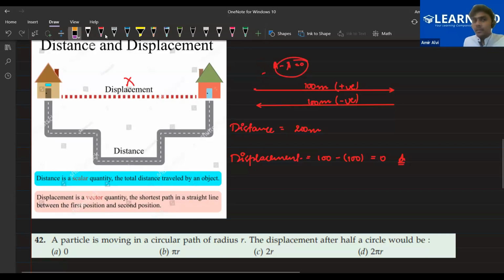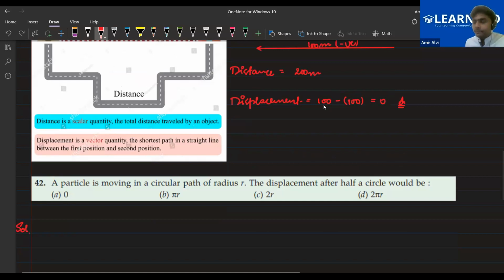Nahid, Ayan, Farhan, is this clear? Yes, sir. So when we deal with displacement, if you take any direction as positive, the reverse direction will be negative. Clear? Yes, sir. Okay, fine.